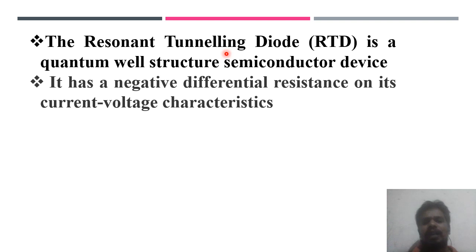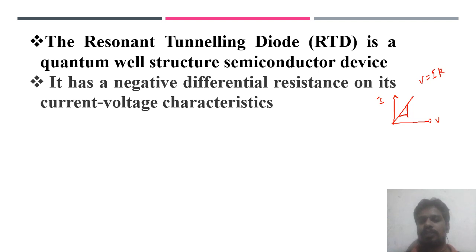What happens in the resonant tunneling diode is that we can see negative differential resistance. According to Ohm's law, if you plot the current-voltage characteristics, there is a linear relationship because V equals IR. This is Ohm's law. So it has a positive differential, meaning the slope of the curve is positive.